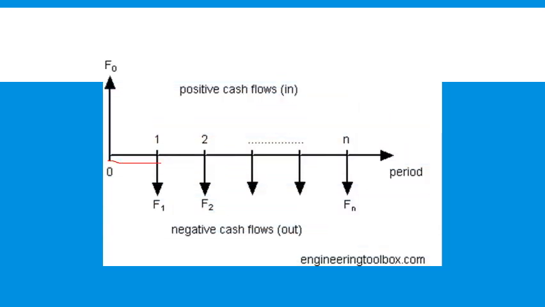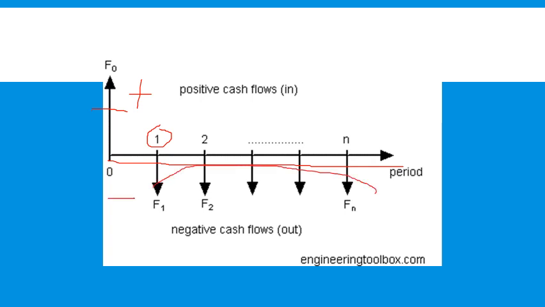The horizontal line represents the time period from 1 year to n number of years. N could be in months or years, or it could be semi-annual, depending on the compounding period I am using. Positive upward arrows represent the positive cash flow, downward arrows represent the negative cash flow.